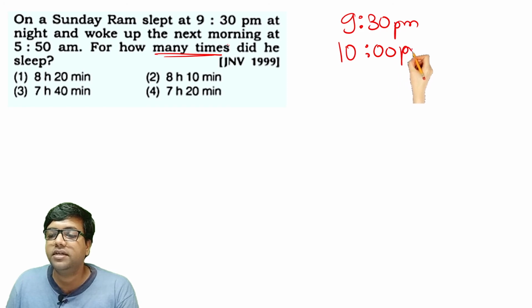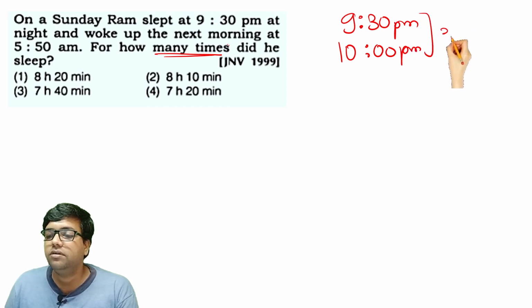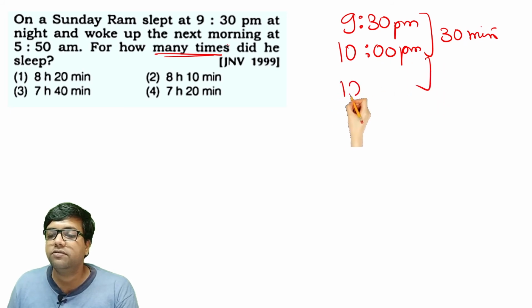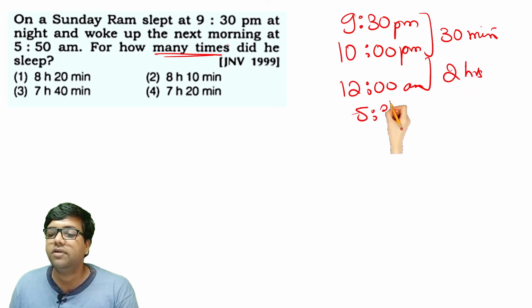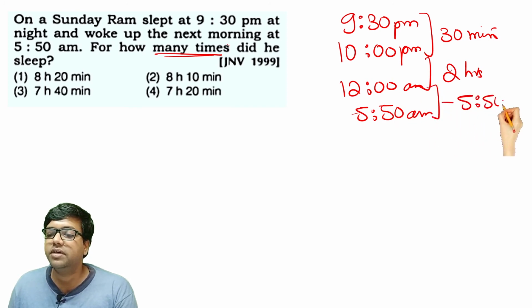So from 9:30 to 10 p.m. you need to add 30 minutes more. From 10 to 12 a.m. you will add 2 more hours, right? From 12 to 5:50 a.m. you will add 5 hours and 50 minutes.